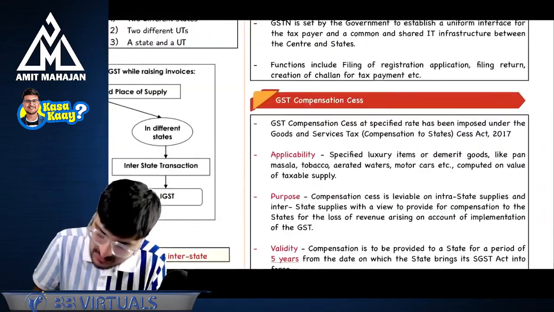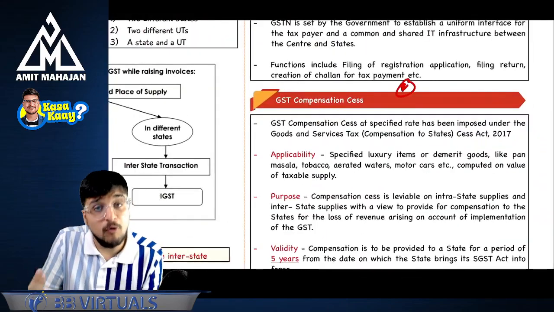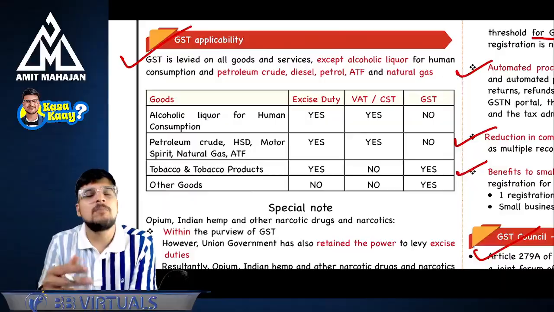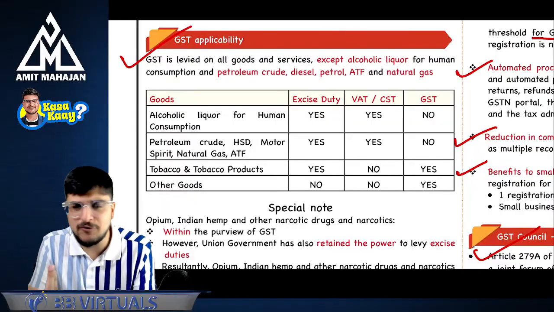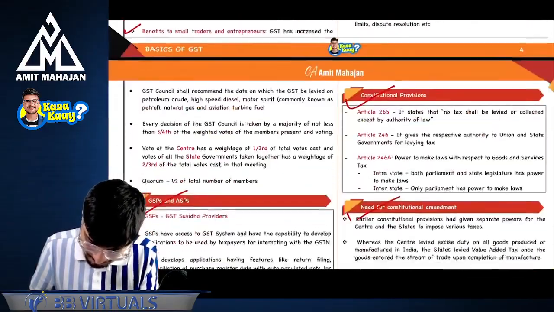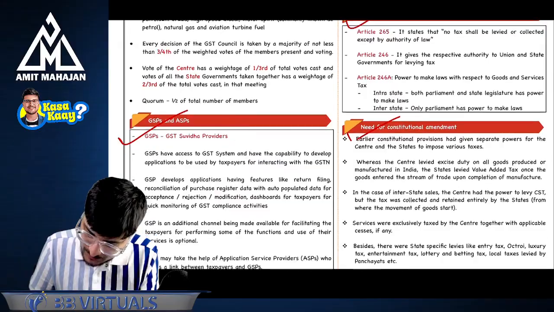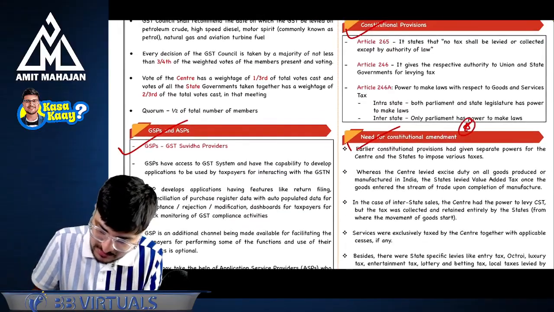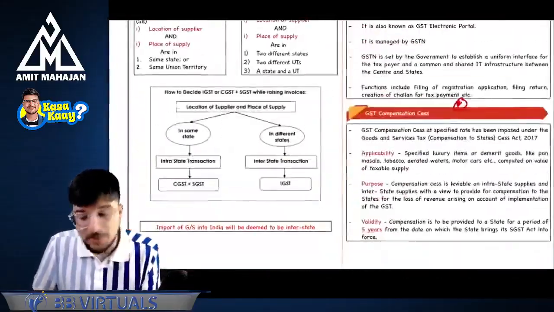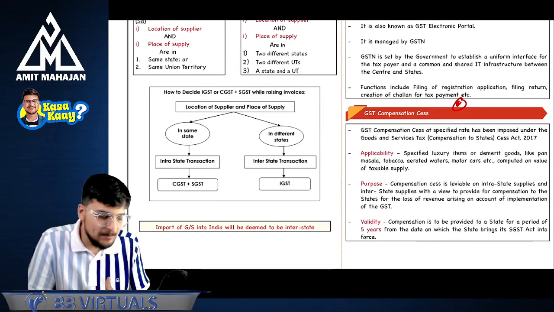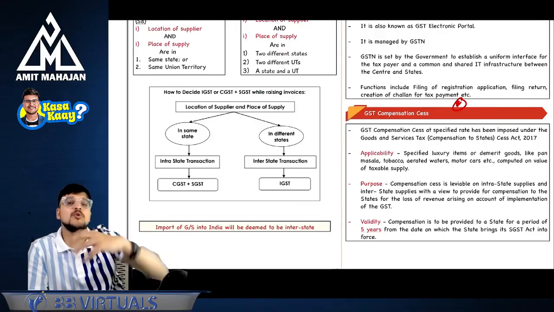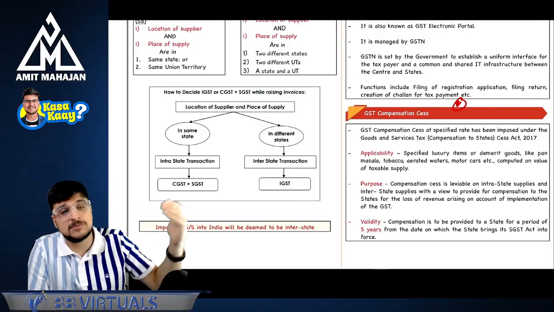GST compensation cess, read this just to understand what it is because it is important. Then GST applicability, on alcohol, what kind of tax is applicable? If it comes for MCQs, you should know. Then need for constitutional amendment, you can just read once. That's it. Baki everything you know. So basically, be very clear. This chapter is not very, very important from an exam perspective, but it is important to create a base for the next subsequent chapters.